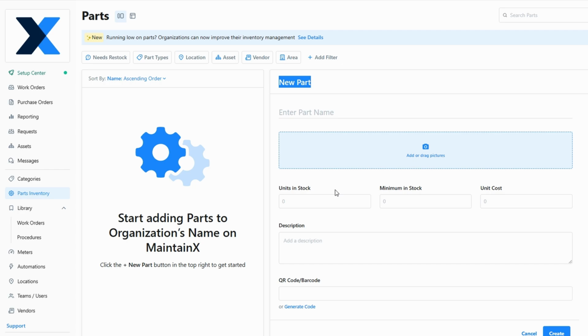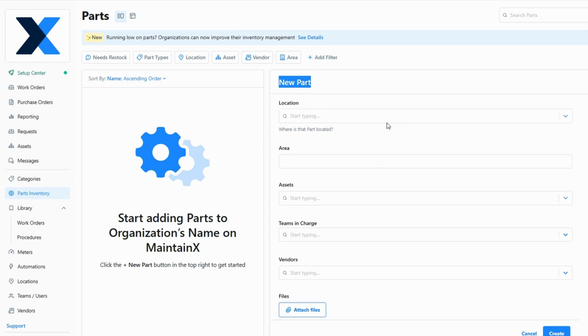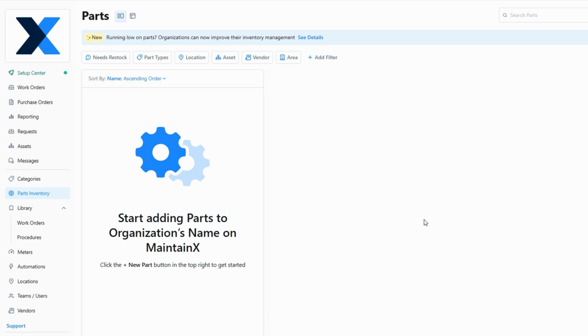One of the most valuable features is the ability to set up automatic reordering. When parts reach the minimum stock level, the system can automatically alert you or place an order to replenish your inventory. This automation prevents disruptions that could occur if you run out of critical parts during an active project. By having complete visibility and control over your parts inventory, you ensure that maintenance work can continue uninterrupted, boosting your overall efficiency and reducing downtime. This proactive approach is vital for businesses that rely on consistent operational performance.